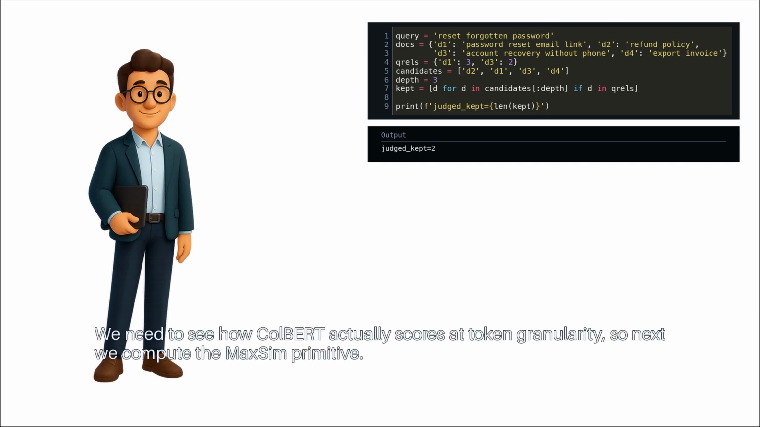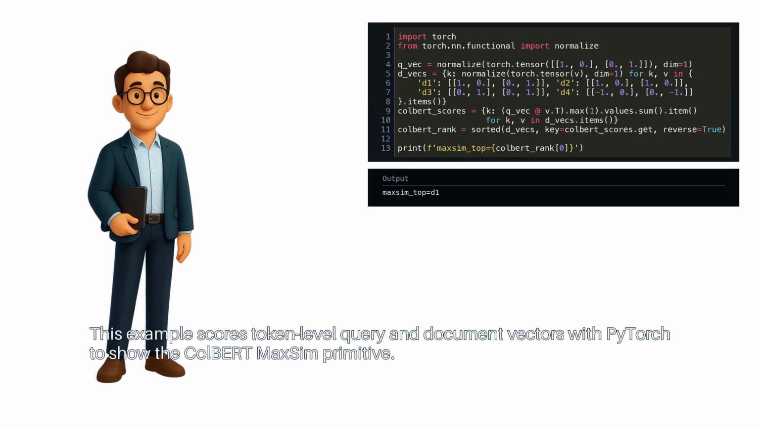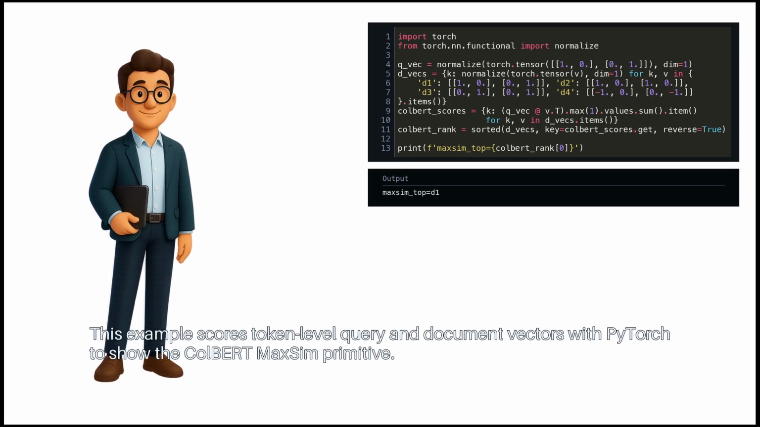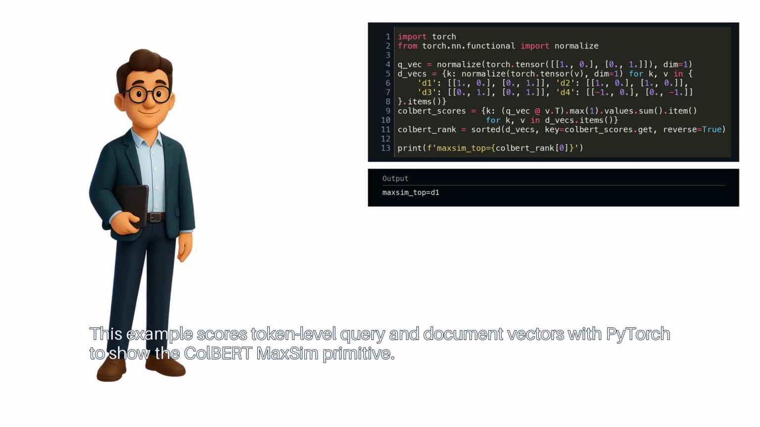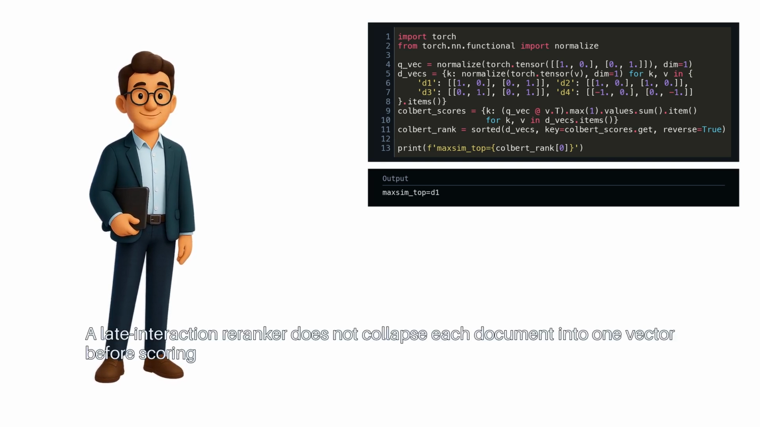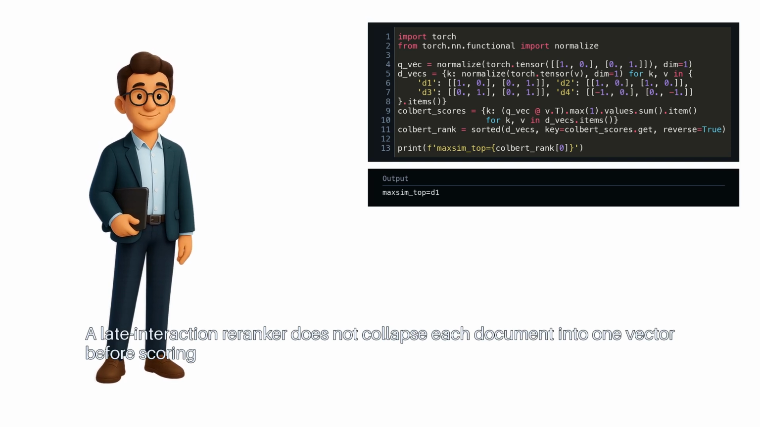We need to see how ColBERT actually scores at token granularity. So next, we compute the MaxSim primitive. This example scores token-level query and document vectors with PyTorch to show the ColBERT MaxSim primitive. A late interaction re-ranker does not collapse each document into one vector before scoring.